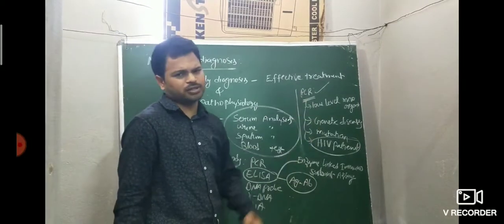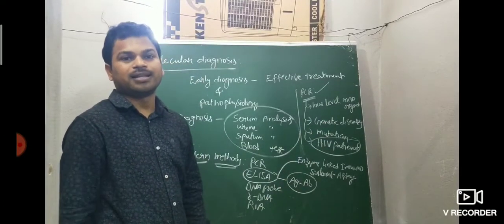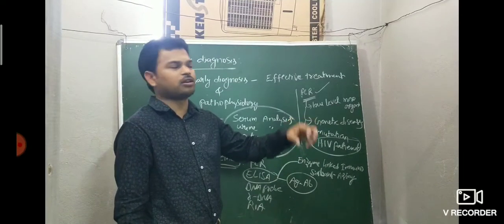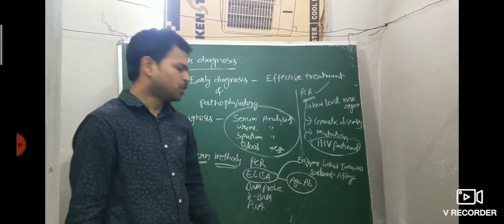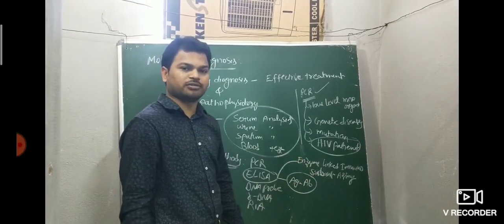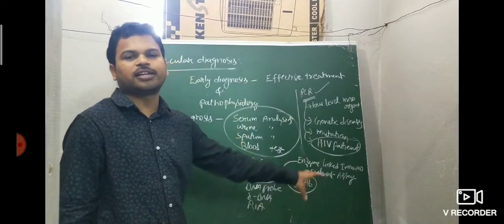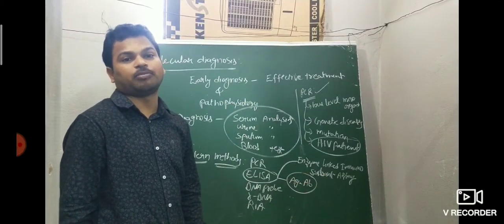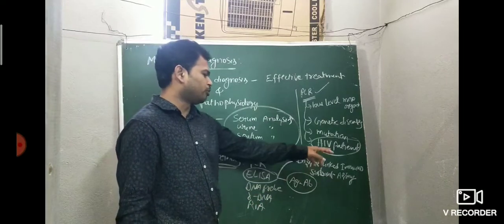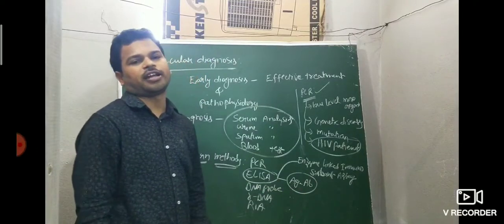Sir, PCR also? Yes, PCR and ELISA both are helpful to identify the AIDS disease. A suspected HIV patient, whether having HIV or not, is detected by PCR. ELISA also detects the AIDS disease based on antigen-antibody interaction, which means based on antibodies, they detect the antigen. Main important point: expand ELISA, enzyme linked immunosorbent assay. What is the principle? Antigen-antibody interaction.